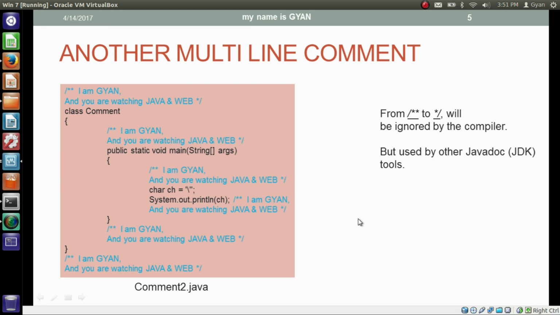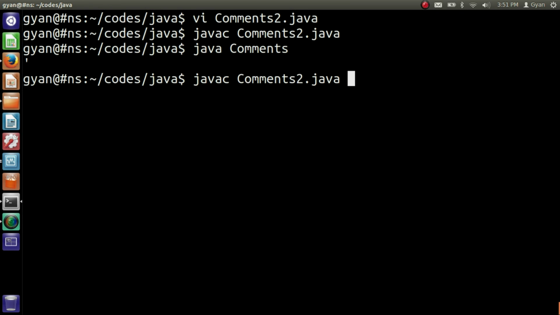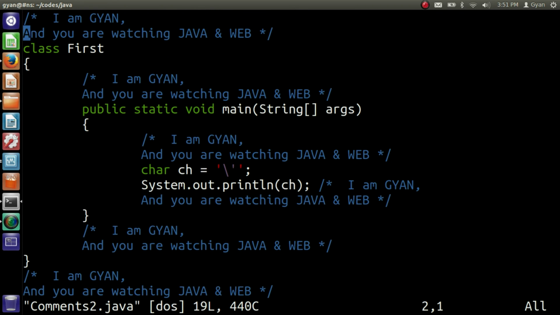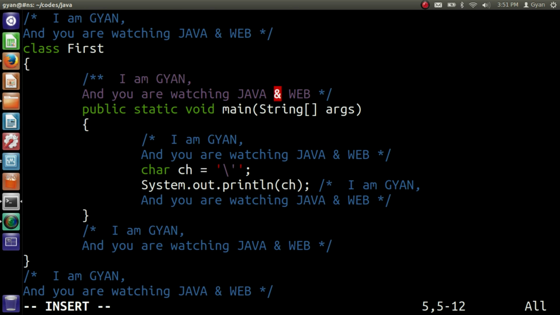Let's update comments2.java and see what happens. Open comments2.java and instead of writing forward slash star, write forward slash double star. This one is a special comment.